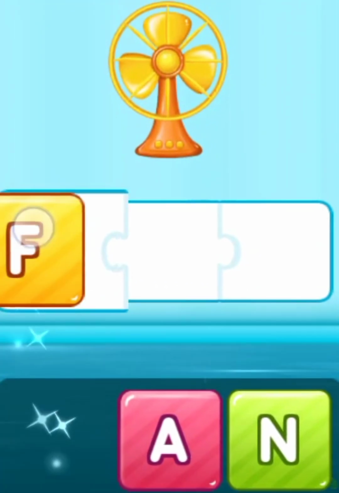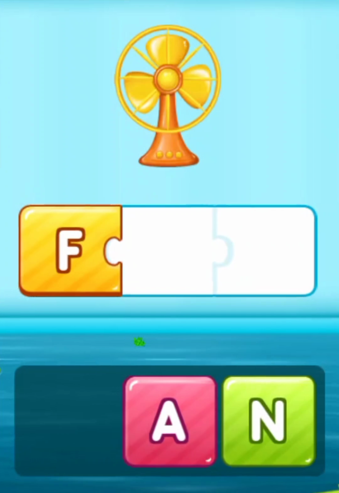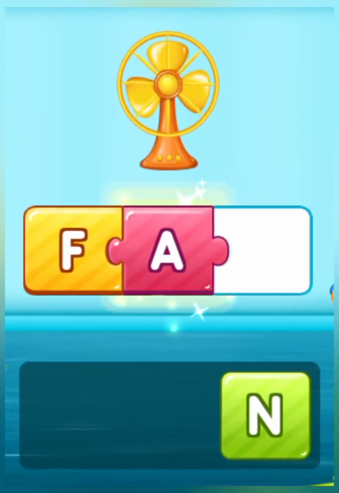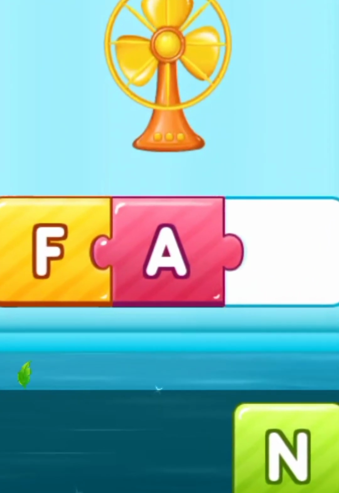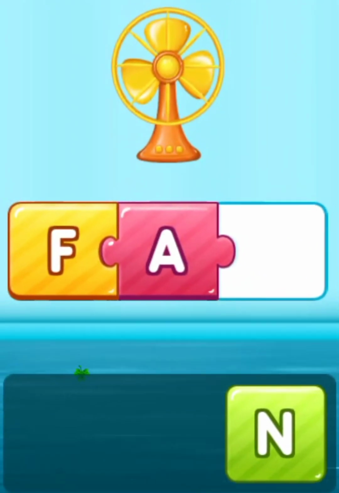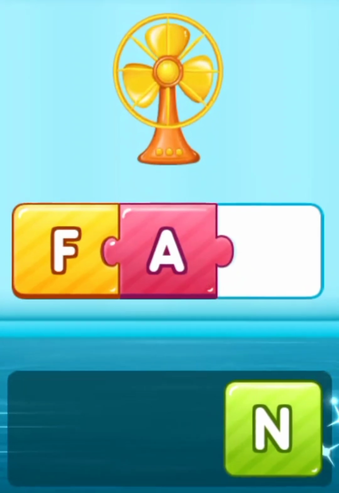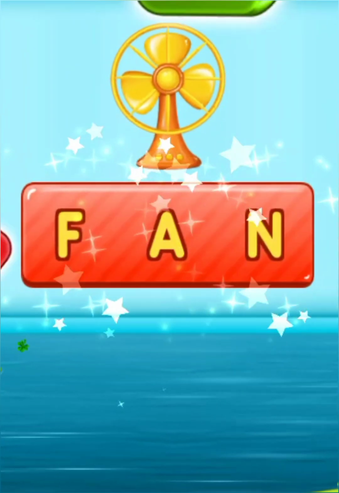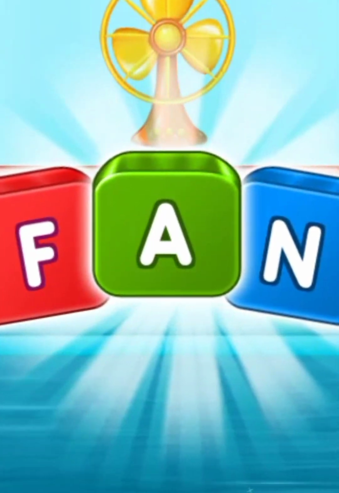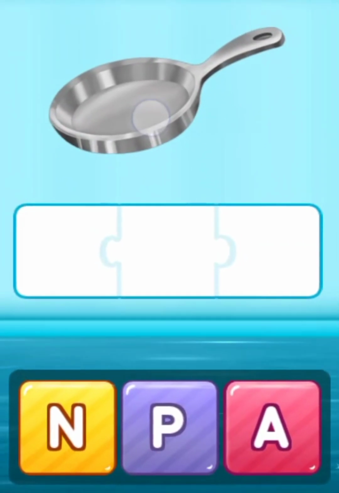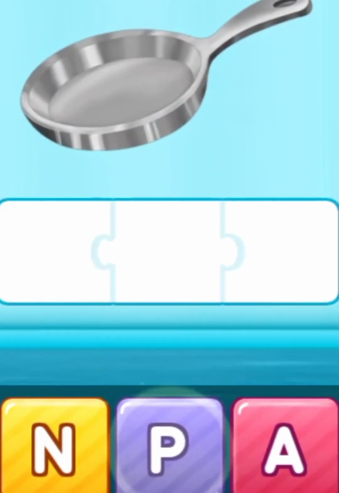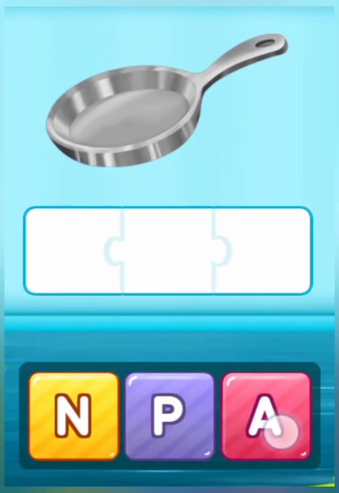Next word is fan. Now fan starts from F. Very good. F is first word. A is second word. N. Fan. Very well done. Great job. Well done, boys. Well done, everyone.